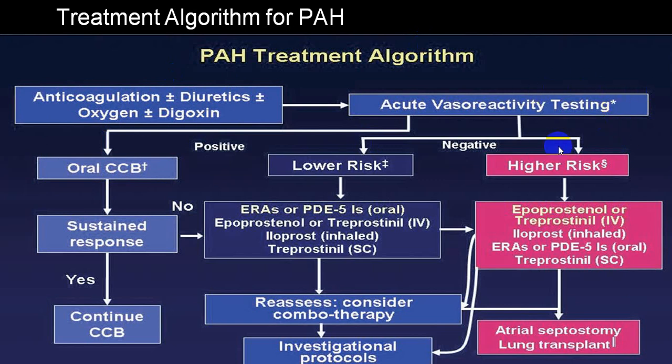And if the person is in a very high risk group, you might have to give IV PDE inhibitors, endothelin receptor agonist, etc. These are all the treatments you can give. And in end stage, you can go for atrial septostomy, lung transplant, heart lung transplant, or even nowadays you can go for pulmonary artery denervation by radiofrequency ablation.